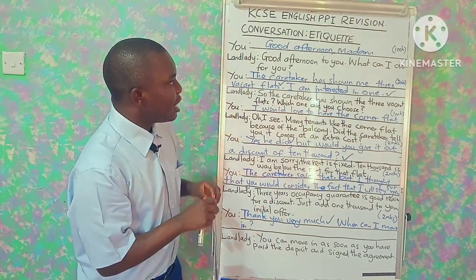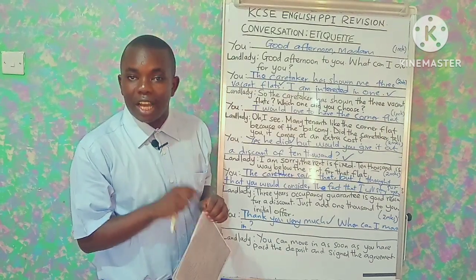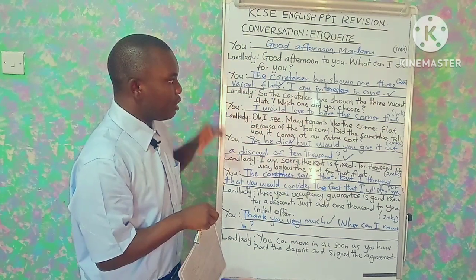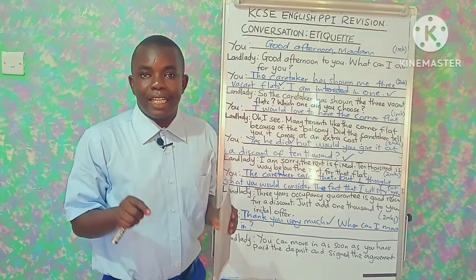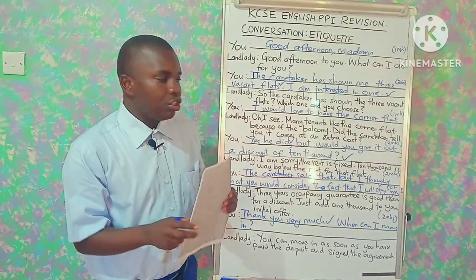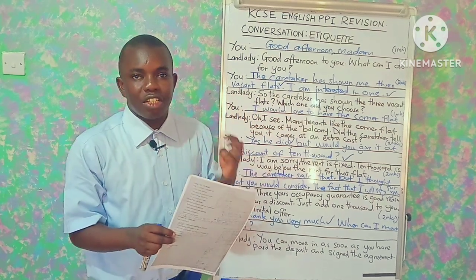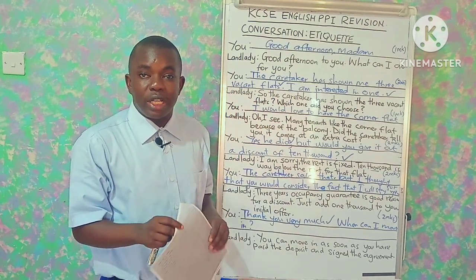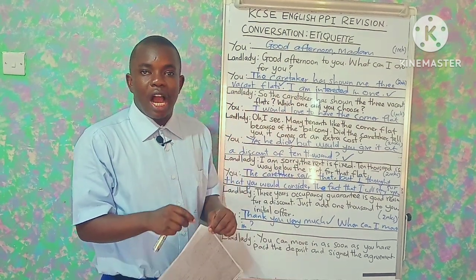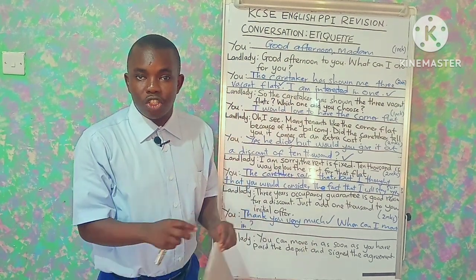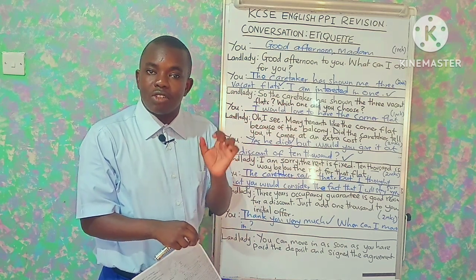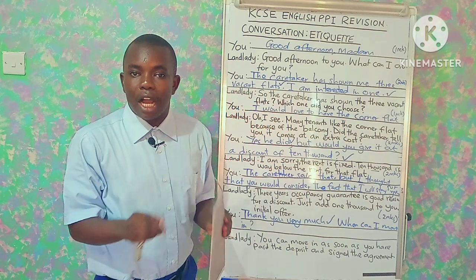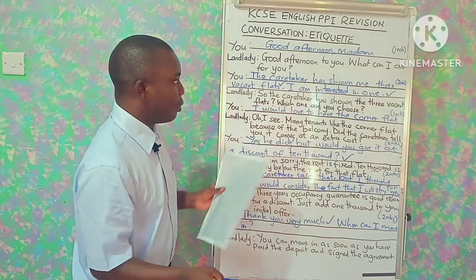This tests on the cardinal rules of etiquette, and there is a conversation here that the candidate is expected to fill in the blank spaces. So this is a conversation between a landlady and a first-year student in college who is trying to negotiate with the landlady on finding accommodation outside school.